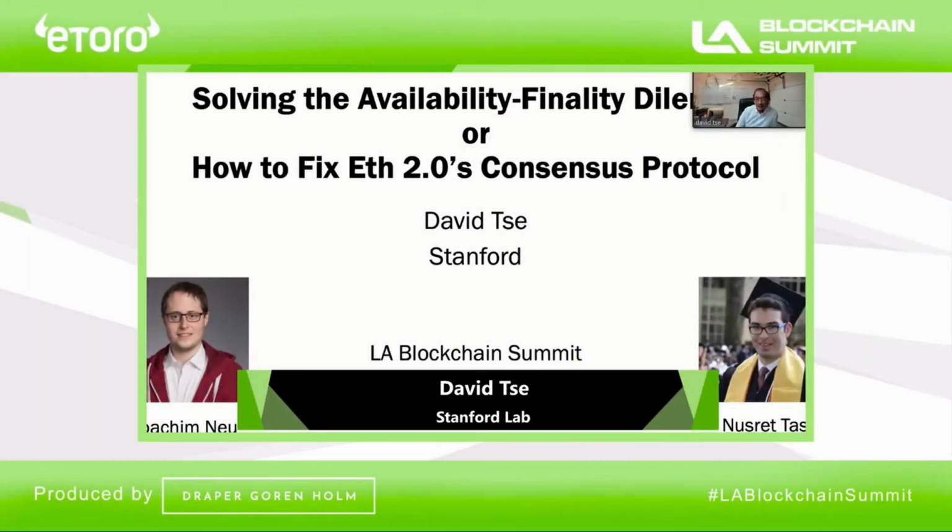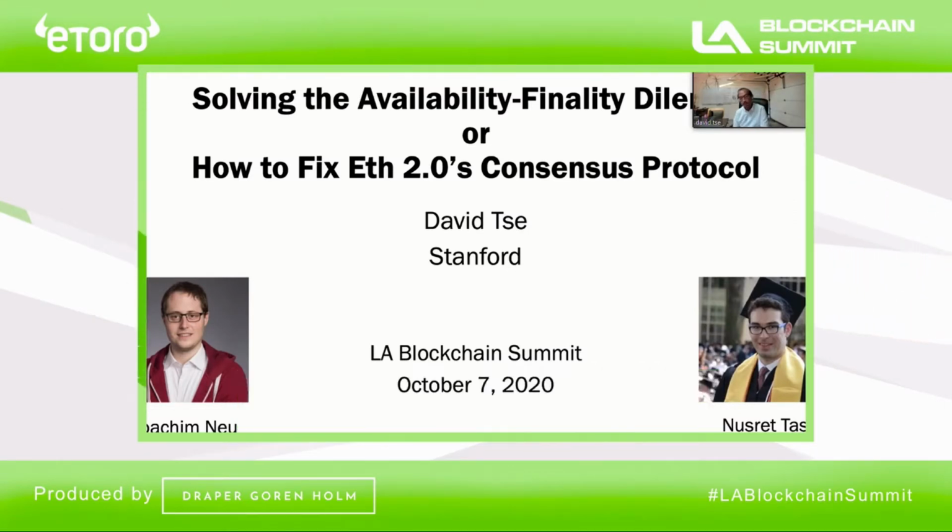So the talk today is solving the availability-finality dilemma, or how to fix the ETH 2.0 consensus protocol. This is joint work with my graduate students at Stanford, Joachim and Nerus Tas.